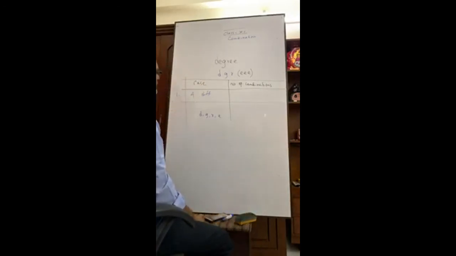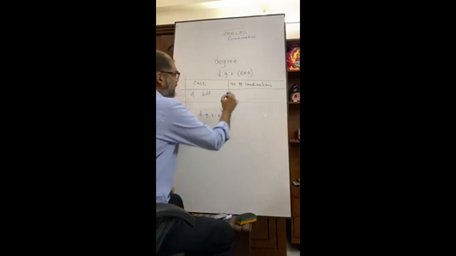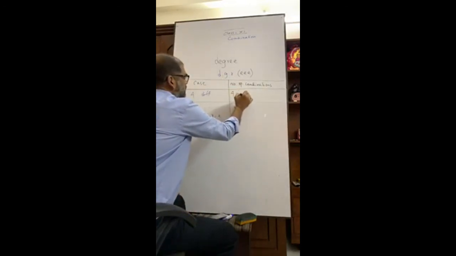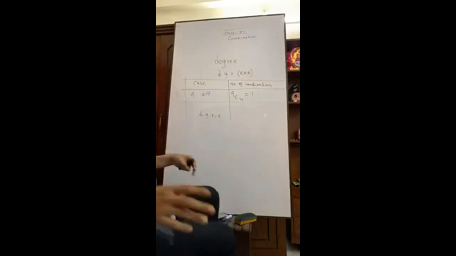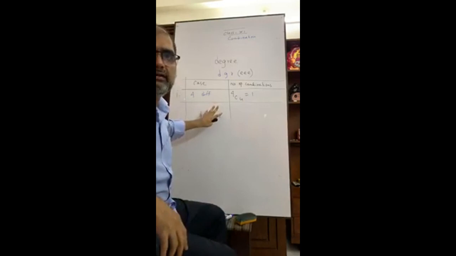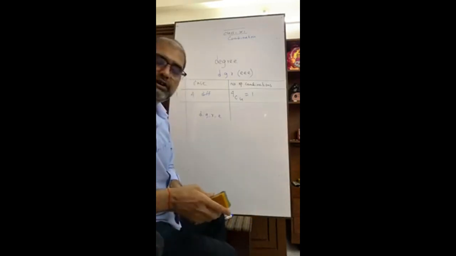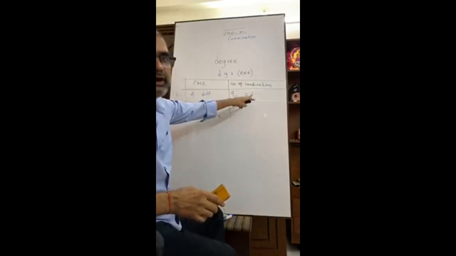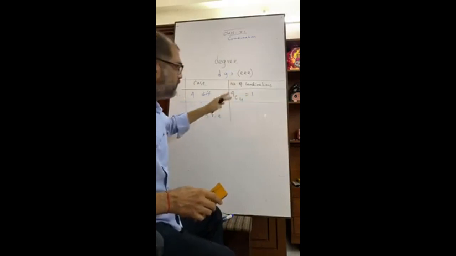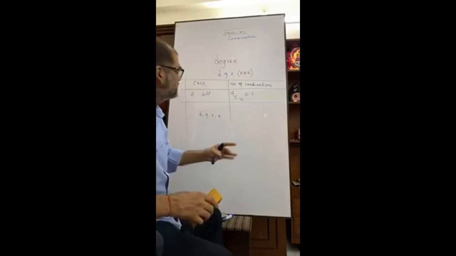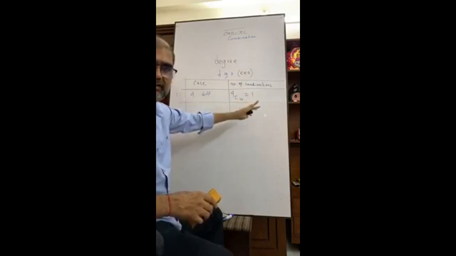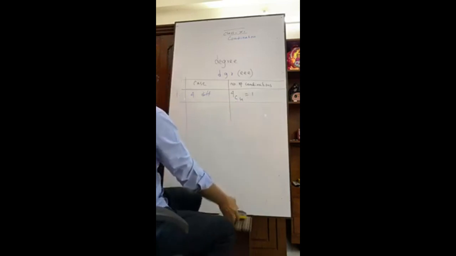Four different. So 4 different means what? There are 4 different letters: D, Z, R, E. So we have 4C4 equals 1. Is it? 4C4. This is very, very important math. We have 4C4 ways, that is one way. Out of 4 letters, I am going to take all those 4. So we have only one way. Is it? Yes.